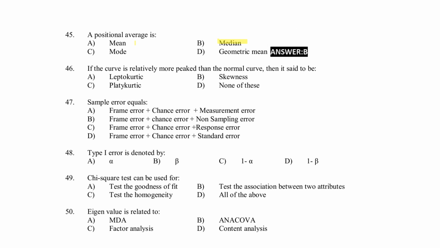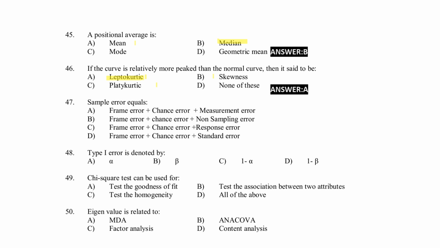If the curve is relatively more peaked than the normal curve, then it is said to be option A, leptokurtic. Option B, skewness. Option C, platykurtic. Option D, none of this. Right answer for the question, option A, leptokurtic.